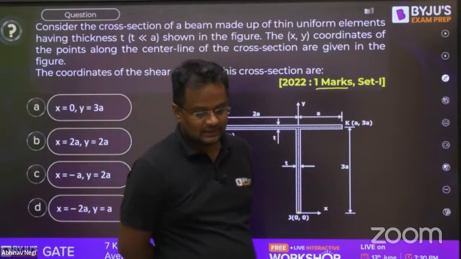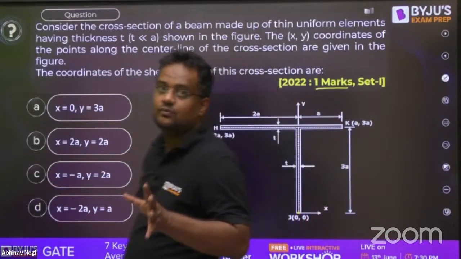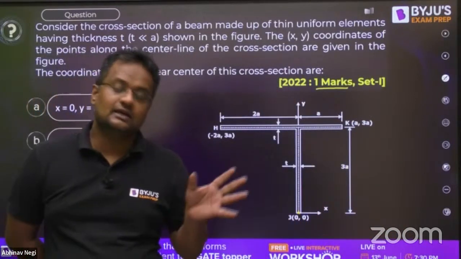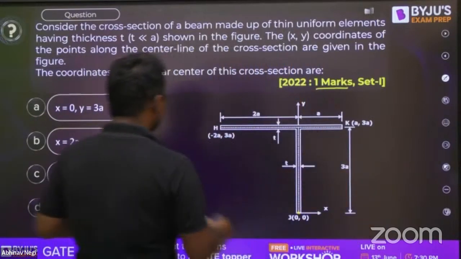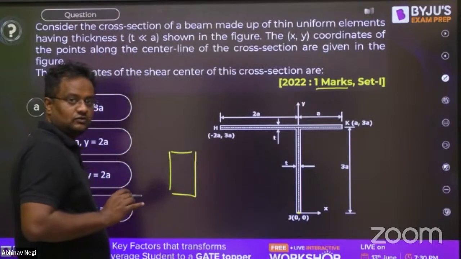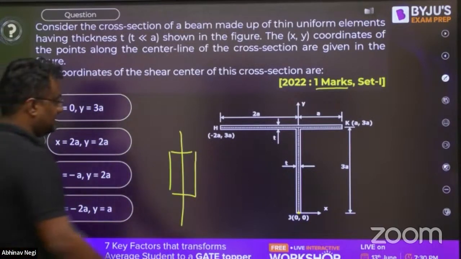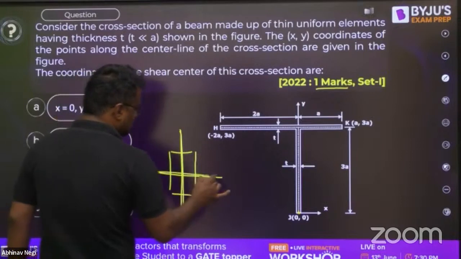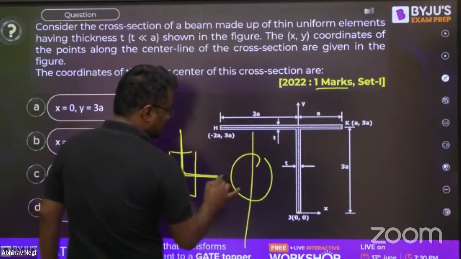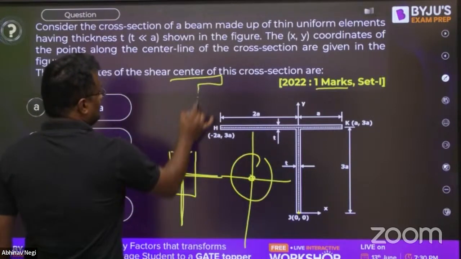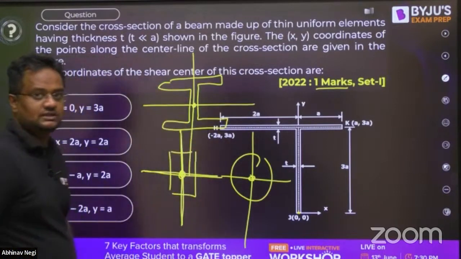What is shear center? Can anybody tell me? Please friends, fast. The shear center is the point where if the load acts, there will be no twisting, however bending may occur. So there are some golden rules. The first golden rule is that it always lies on the axis of symmetry. Second golden rule: if there are two axes of symmetry, this is also an axis of symmetry, this is also an axis of symmetry, so this will be the shear center. Like in this section, this is an axis of symmetry, this is an axis of symmetry, so this is the shear center.